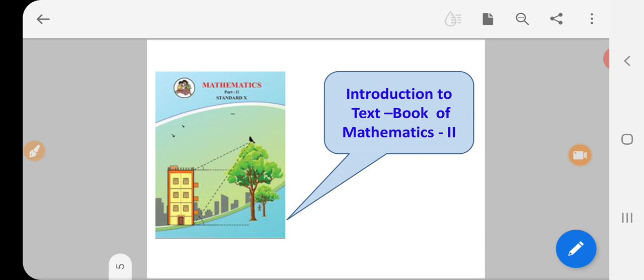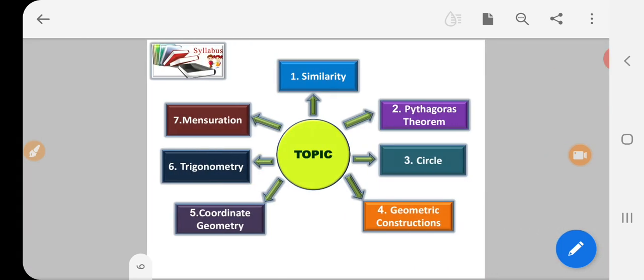So, what is your textbook? How does it look? Just see, this is the front cover page of your textbook. In this textbook, what is the content that we will see? Here, in all, there are 7 topics. Number 1 is Similarity. Second topic is Pythagoras theorem. Third is Circle. Fourth is Geometric Construction.